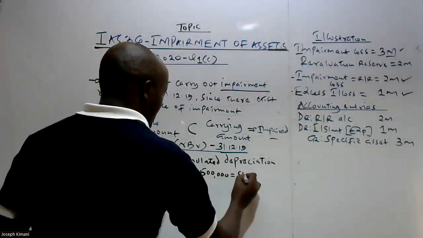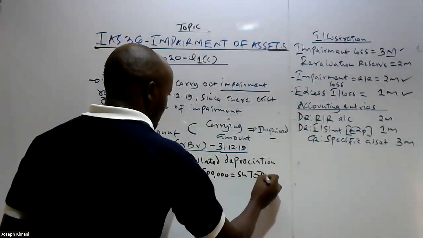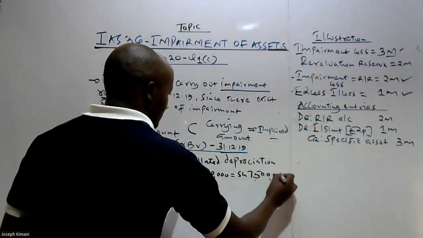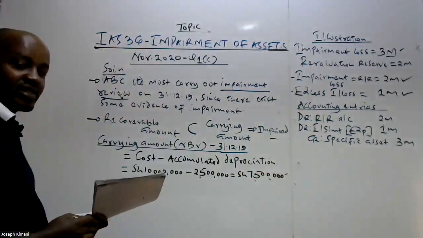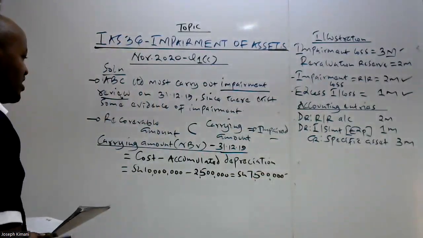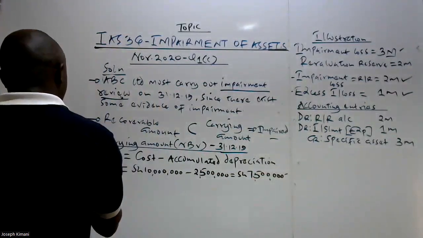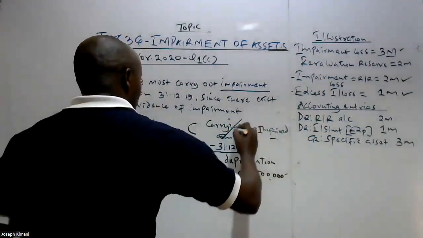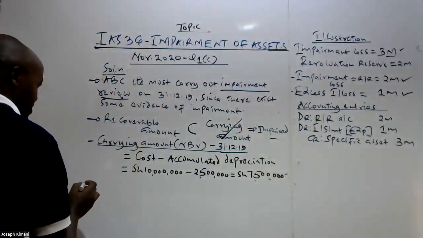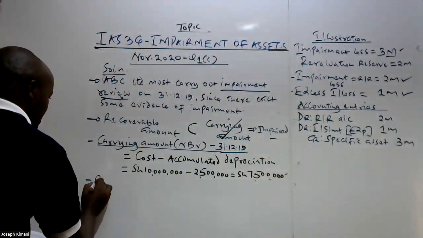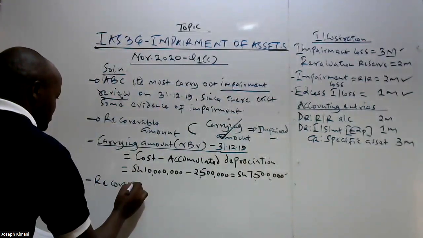So meaning that its carrying amount at the end of 2019 was 7.5 million. So meaning that in our case, we already have the carrying amount there. So then let's proceed and we determine the recoverable amount.